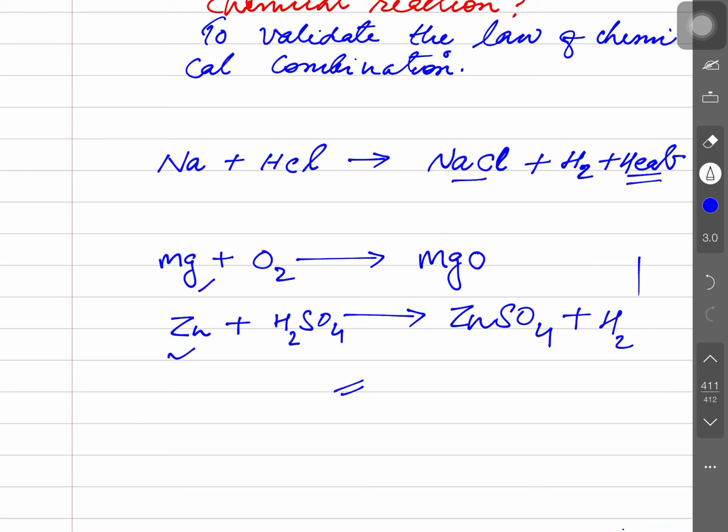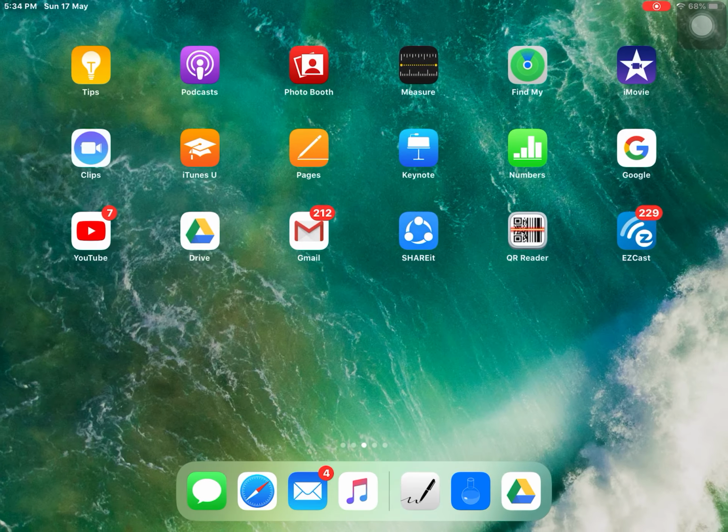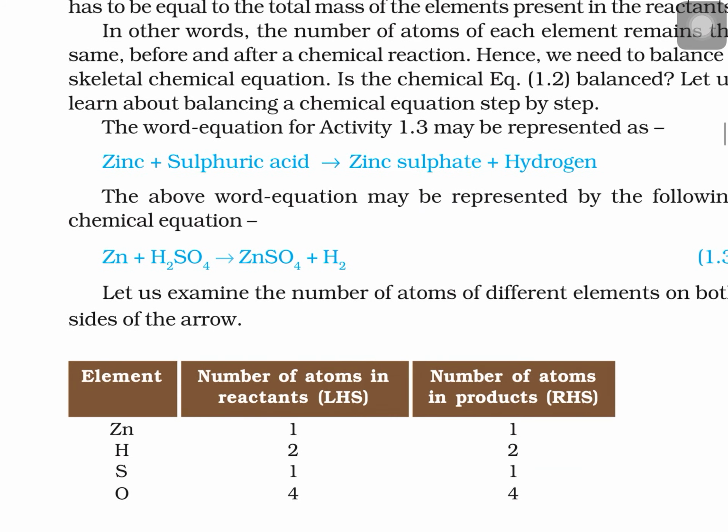They all have taken a metal, so when a metal reacts with an acid it forms hydrogen gas, the liberation of hydrogen gas. We will study that in detail in the acid and base chapter, number 2. Here zinc is combining with acid, giving zinc sulfate with liberation of hydrogen gas.